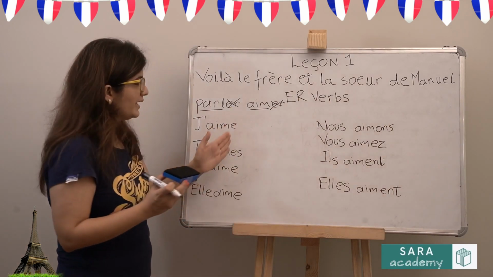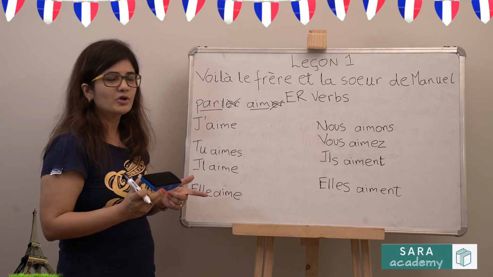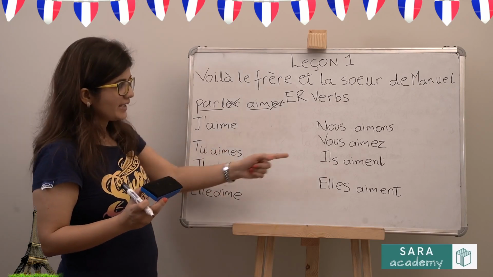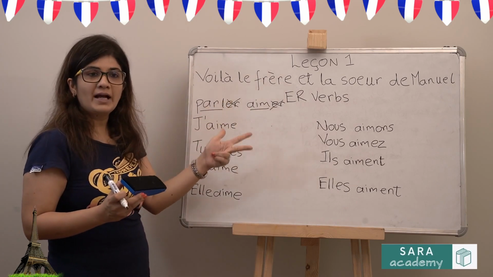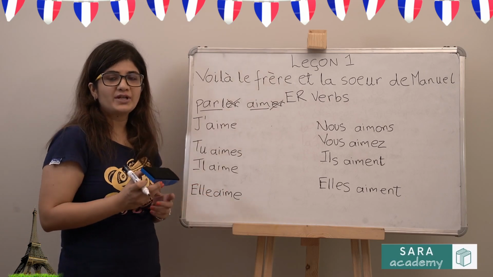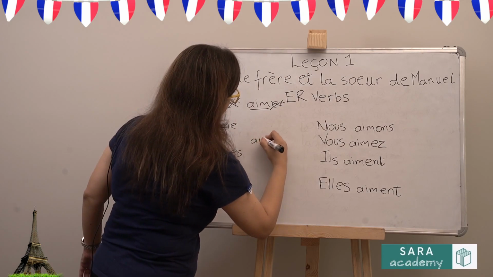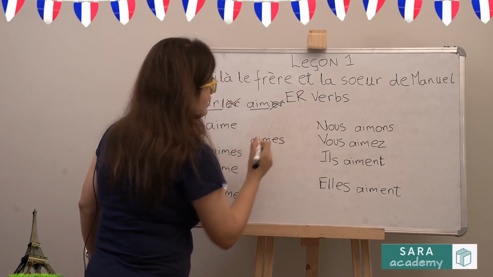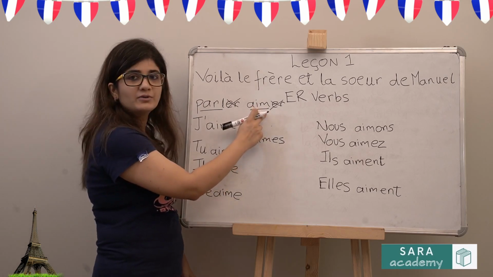Now by looking at the endings, because in this book we will learn IR ending and RE ending verbs also, you should be able to figure out whether it's an ER ending verb, IR ending verb or RE ending verb. Because a lot of times in your unseen comprehension, they'll give you something like AIMES, can you give the infinitive of this verb? So the infinitive would be aimer, to like.